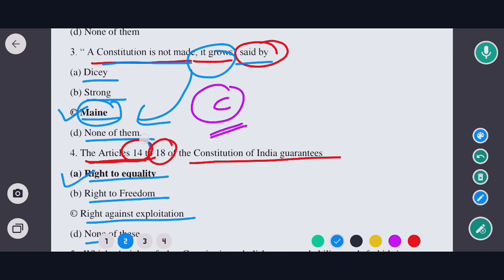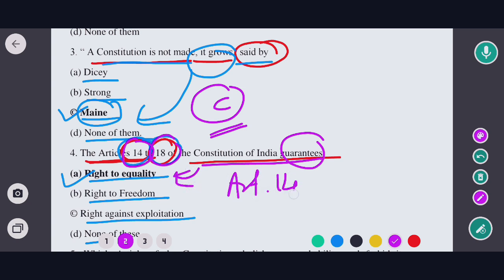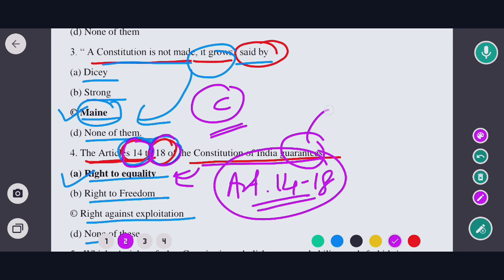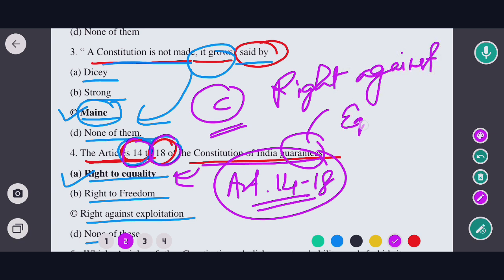That means Article 14 to Article 18 of the Indian Constitution guarantees right to equality. Article 14 to 18 guarantees what? Right to equality. So in this case, the correct option would be option A.